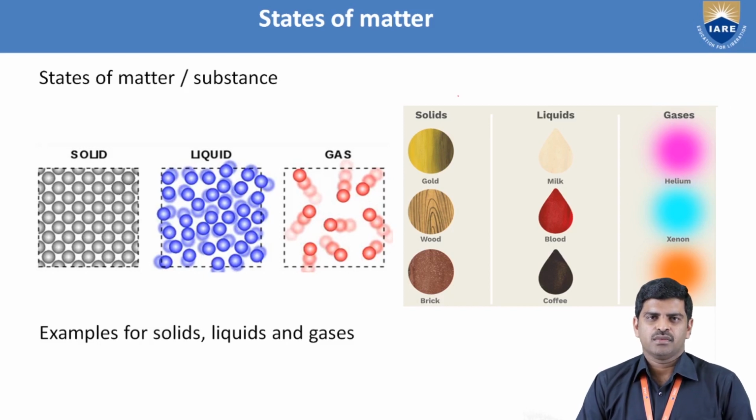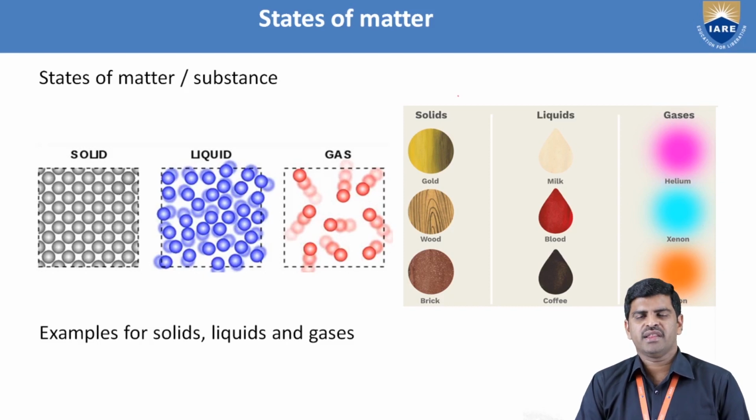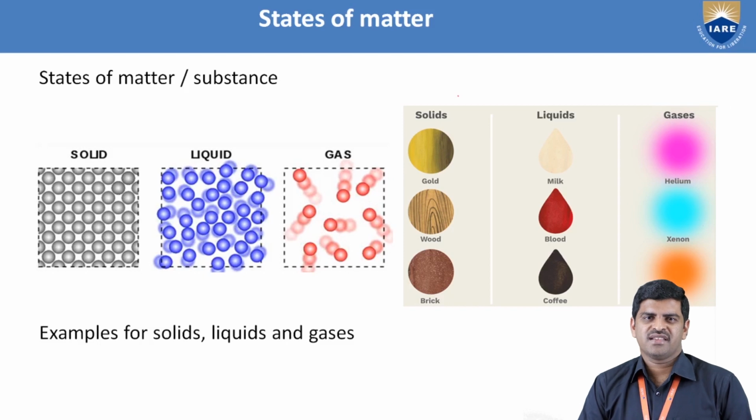Coming to the right figure, we can see examples of solids, liquids, and gases which we come across in our day-to-day life. For solids, examples are gold, bricks, or wood. Coming to liquids, examples are milk, blood, and coffee, and some others. And gaseous substances like air, helium, and xenon are examples of gases.